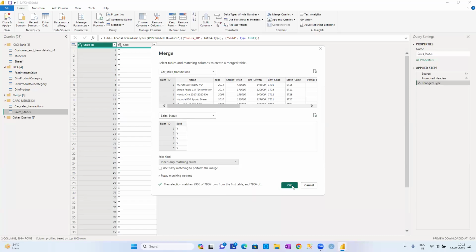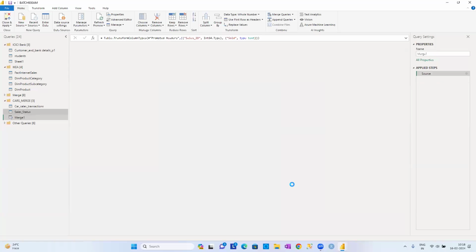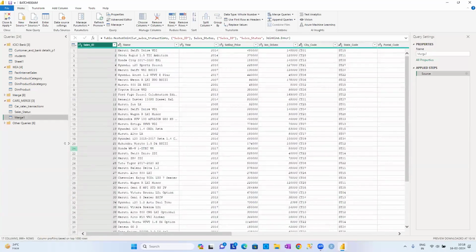Click on OK. We are going to create a new table. We are creating it, guys. So what is the new table name? Rename it, guys. I want to rename the table to cars_sales table.